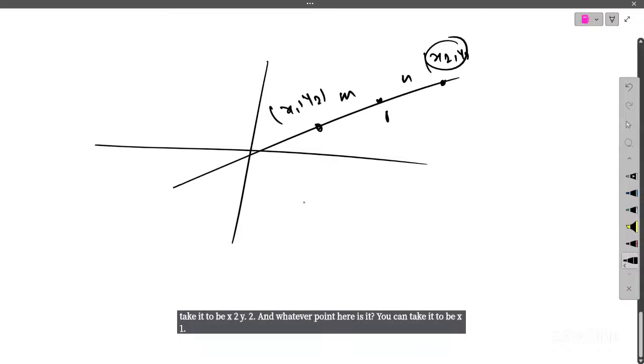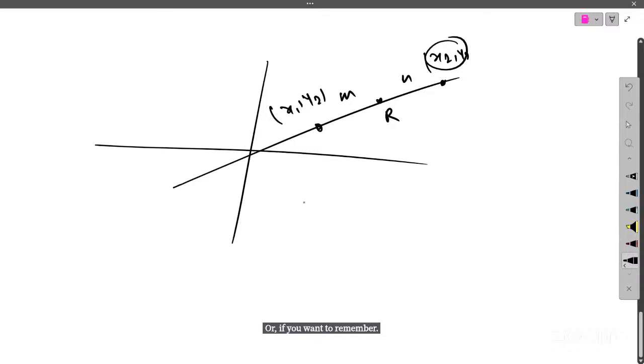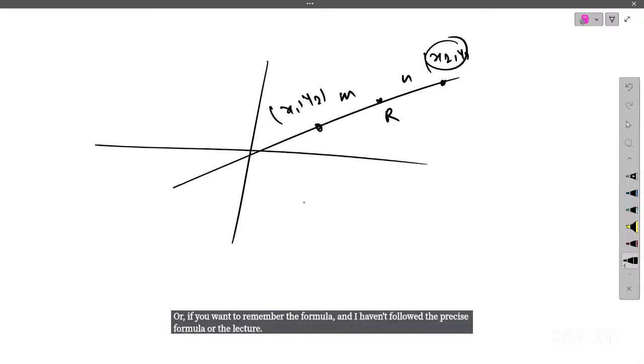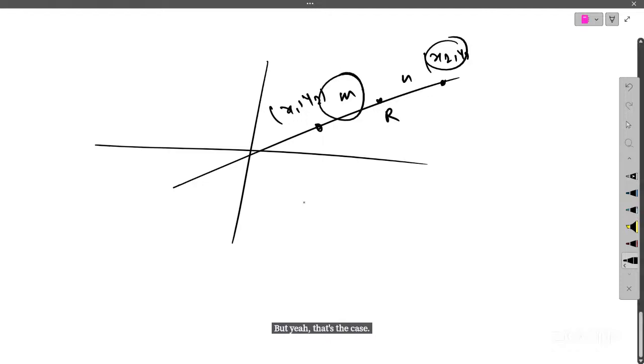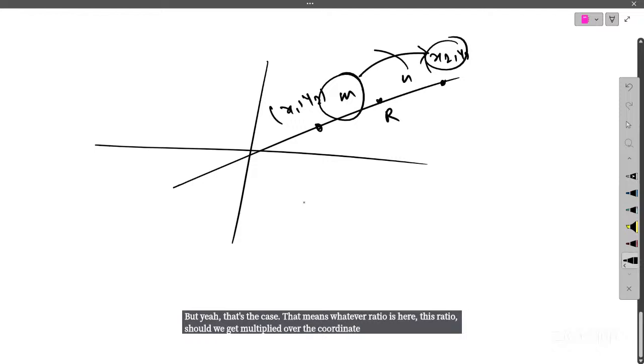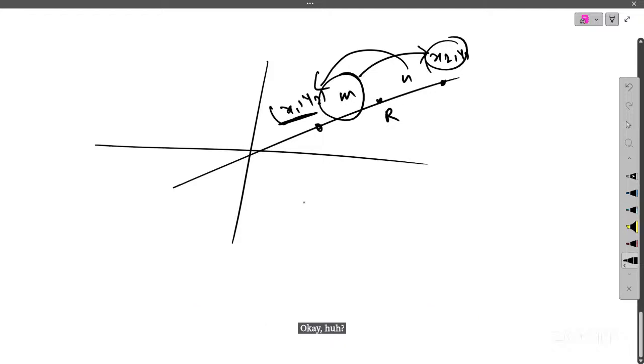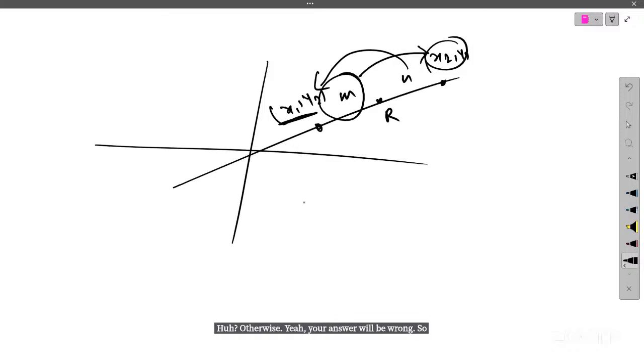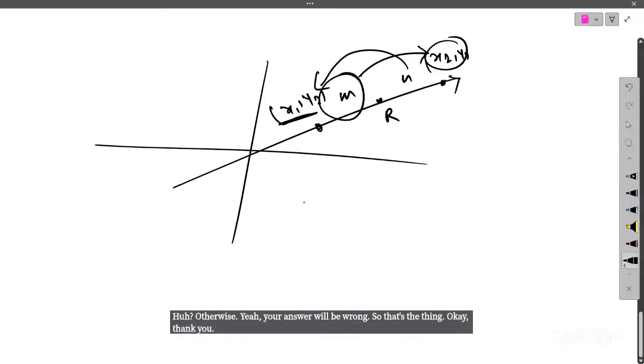If you want to remember the formula, I haven't followed the precise formula over the lecture, but that's the case. Whatever ratio is here, this ratio should get multiplied with the coordinate of the next one, and this ratio should get multiplied with the coordinate of this one. Otherwise it will become reversed, and your answer will be wrong. So that's the thing you have to keep in mind. Okay, thank you. Is that fine?